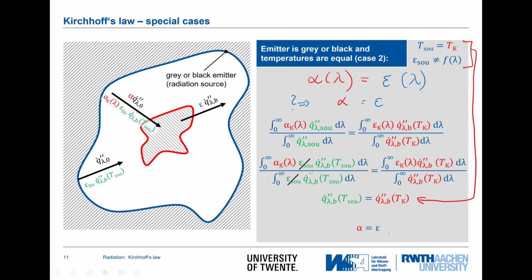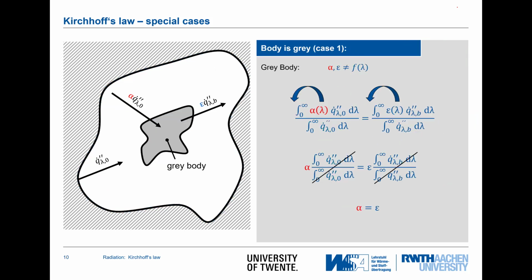However, it's worth noting that in this case, where T source equals the object temperature, I have no radiation exchange if the temperatures are the same. So yes, I get alpha equals epsilon, but it's a trivial case, doesn't play any role. So where you should pay attention is this here. For the gray case, I get alpha equals epsilon.